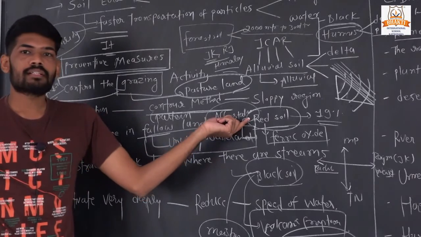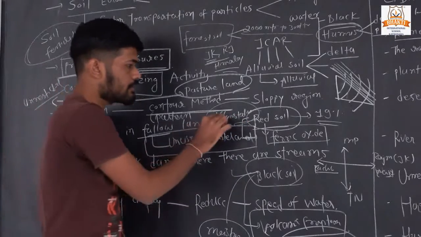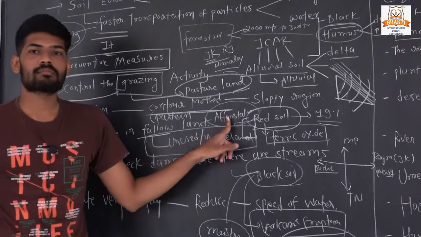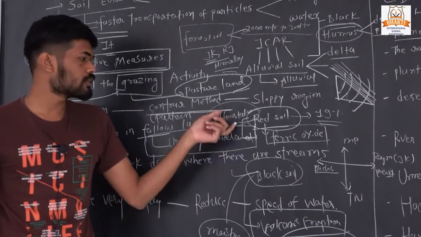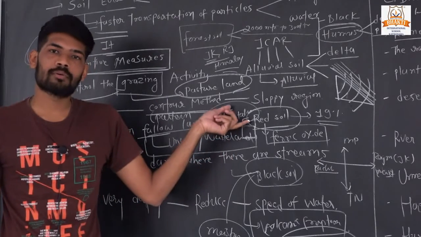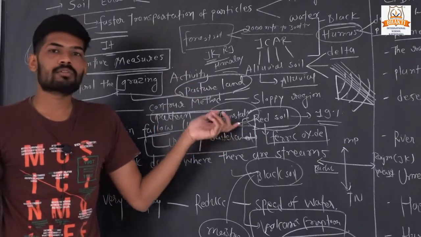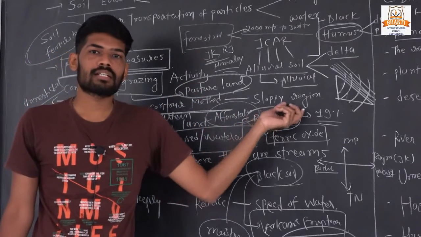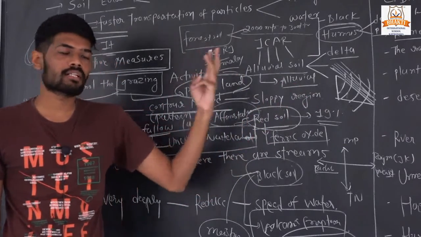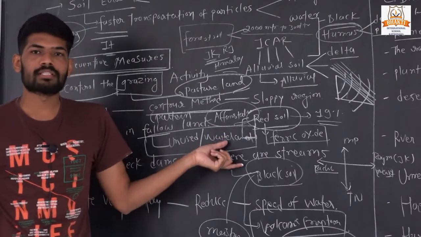Three types of interrelated words are here. First is afforestation. Growing a large amount of trees on a particular land is called afforestation. Second one is deforestation. Cutting down a large amount of trees is called deforestation. And third one is reforestation.